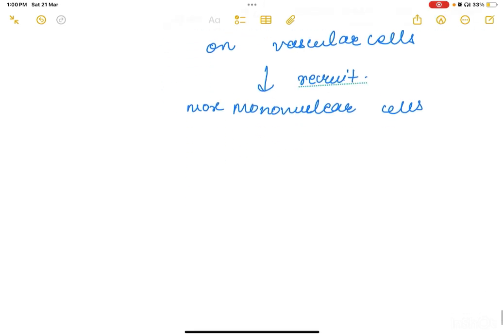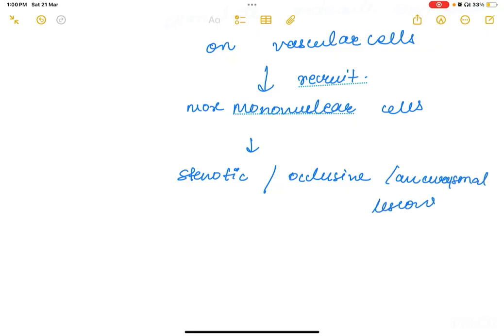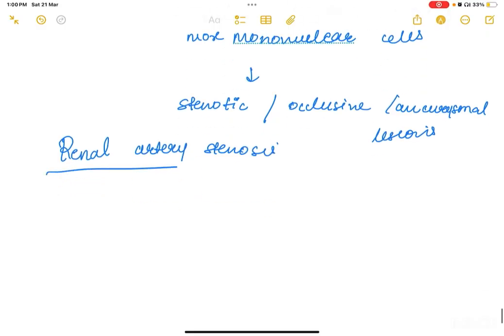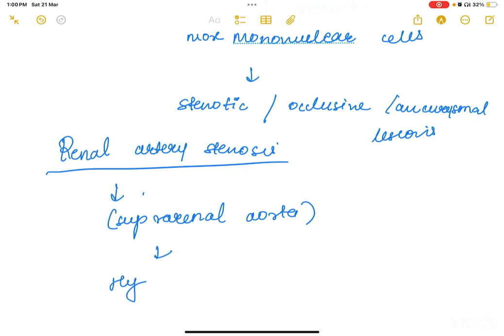Now, due to all this, what will happen? The vessel is getting damaged, so there would be certain stenotic lesions. Stenosis could happen, or occlusive or aneurysmal lesions of aorta and its branches. For example, there is renal artery involvement. So there could be renal artery stenosis, mainly suprarenal aorta, which could give rise to hypertension.